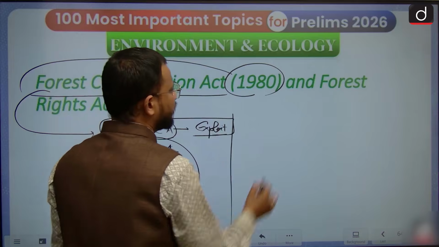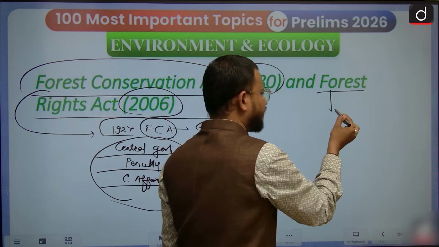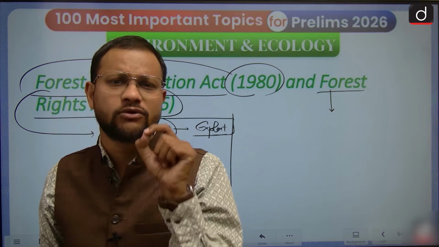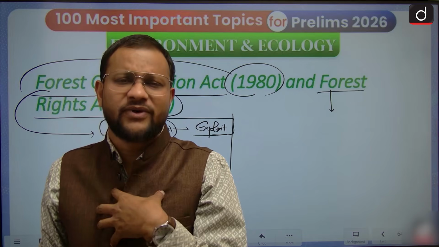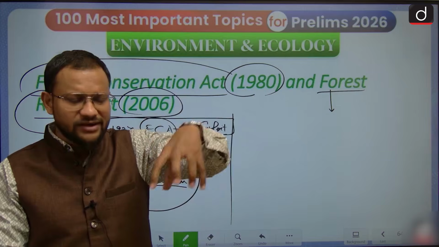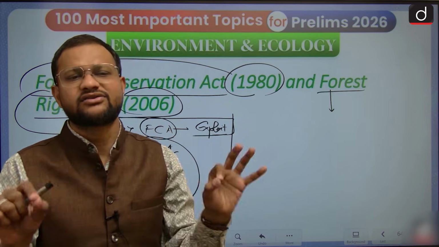Then the next act, the Forest Rights Act 2006. Considering the forest dwellers, tribals, they are the true natives of this forest land. They define their identity with the help of forest, and if we are not going to entertain their rights within this particular forest, their rights are violated.